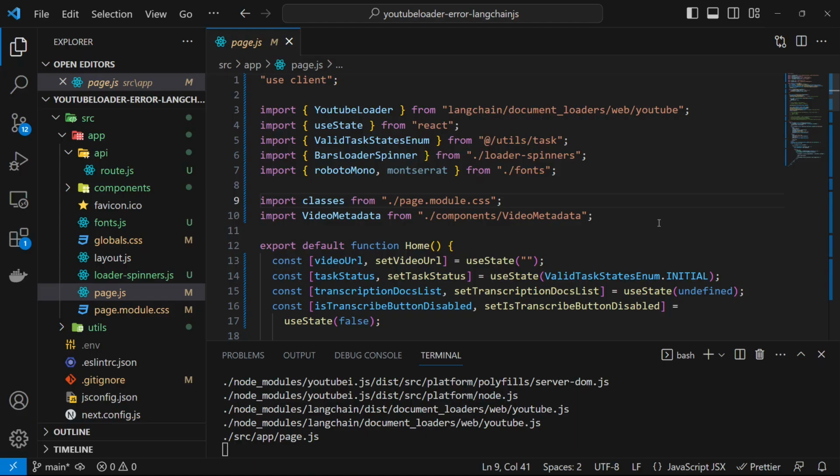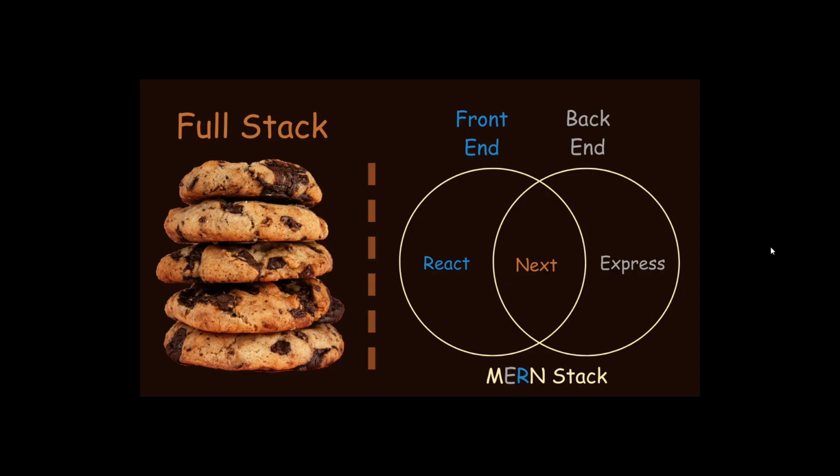So I'm on Visual Studio Code, and here is the sample code. I'm using the app router in Next.js. Just in case you're new to Next.js, a couple of side notes about the framework. Next.js can be used to build full stack apps, meaning you can implement both the front end and the backend code with Next.js alone. In the past, full stack apps have been built with MERN and other stacks. There we needed a separate framework for the front end like React and another framework for the backend like Express. Because we can build the full stack app with Next.js alone, it makes the development process relatively easier.